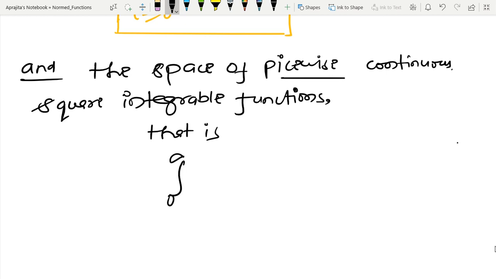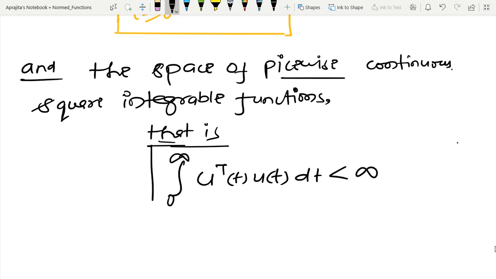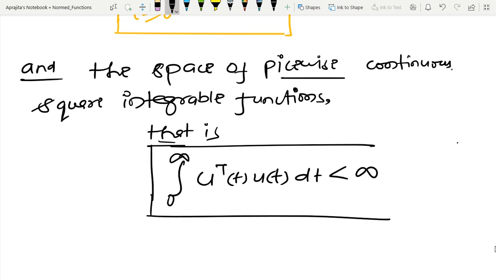Due to that reason one can use piecewise continuous square integrable functions, and further I will correlate these things with the norm. So I am assuming that this input belongs either to the first one or to this square integrable function space.